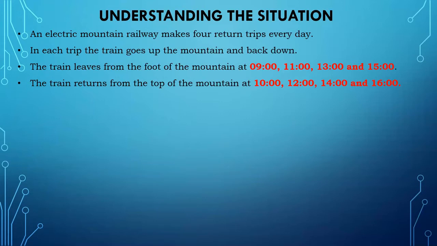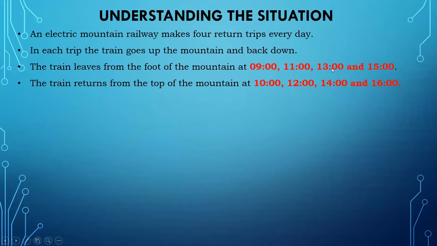On each trip the train goes up the mountain and comes back, and the train leaves from the foot of the mountain at 9. I imagine that once the train starts at 9 o'clock, it reaches the top and returns at 10. The second train will start at 11 from the foot, reach the top, and return at 12 o'clock.